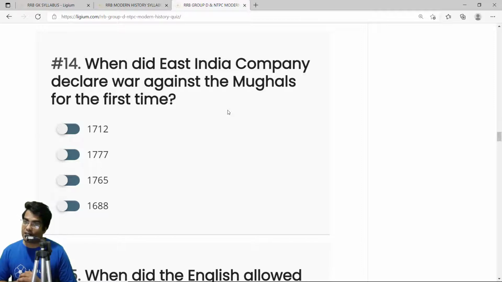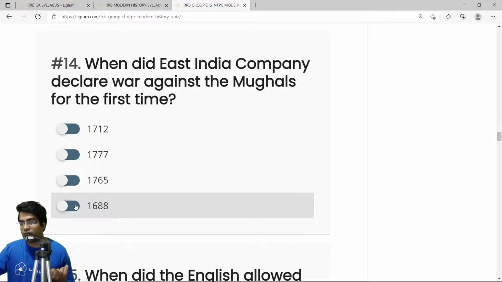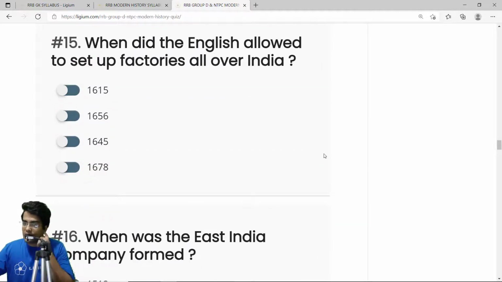But unfortunately, the ruler of the Mughals as well as India was Aurangzeb. He swiftly defeated the British, overthrew them, and destroyed all their bases. So the correct answer is 1688, when the British were defeated. Not only did they declare war against the Mughals, they were also defeated by the Mughals. It was 1688.